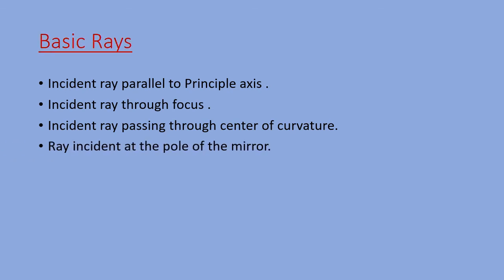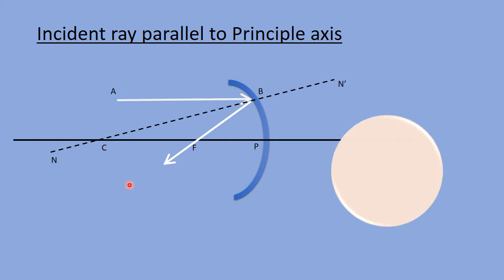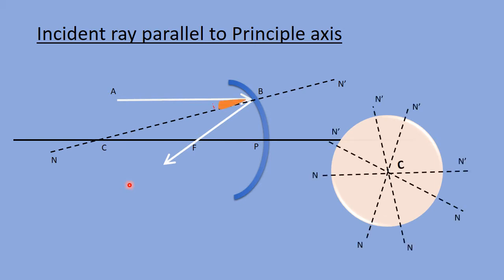Let's begin with an incident light ray that passes parallel to the principal axis. Now, if this is an incident light ray on the concave mirror, and if it is parallel to the principal axis, after reflection it will be passing through the focus of the mirror. Let's assume this line as the normal, that is a line that passes through the center of curvature of the mirror. Now, why are we considering a line that passes through the center of curvature as the normal? That's because for any sphere or any circle, a line that passes through the center can be considered as its normal. So here, since this line is passing through the center of curvature of the mirror, we can consider it as a normal to the mirror.